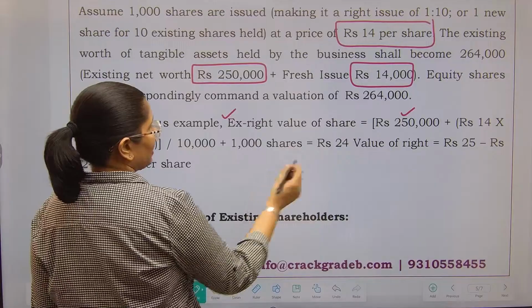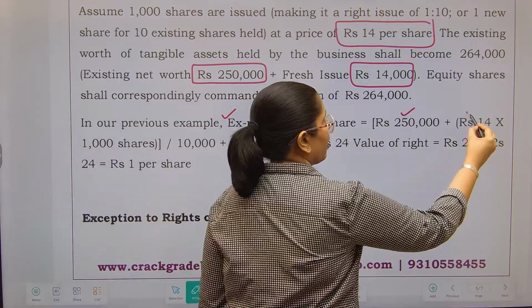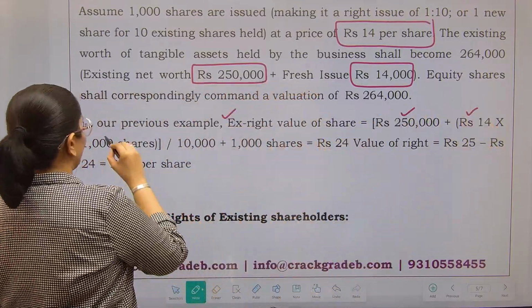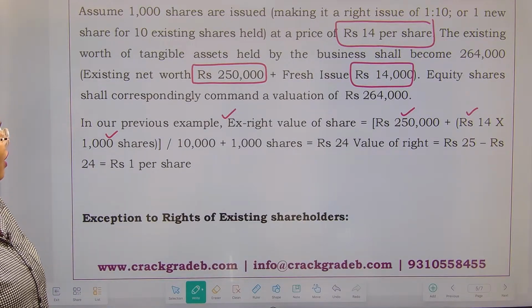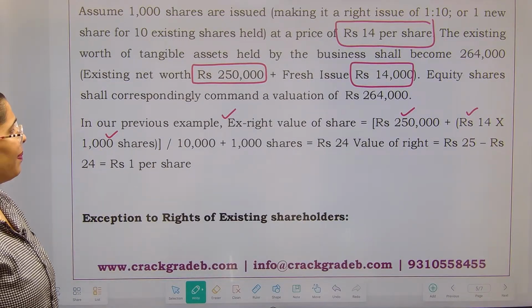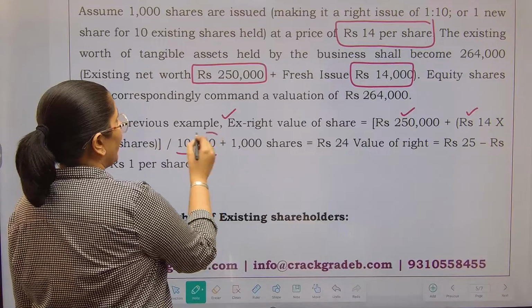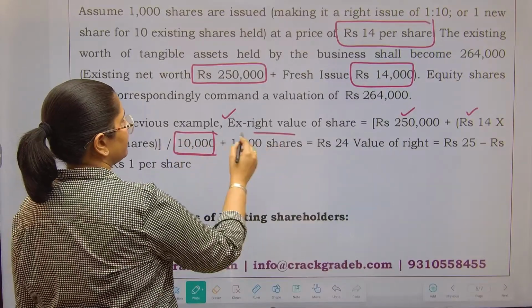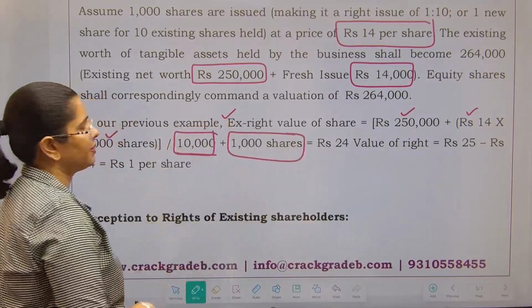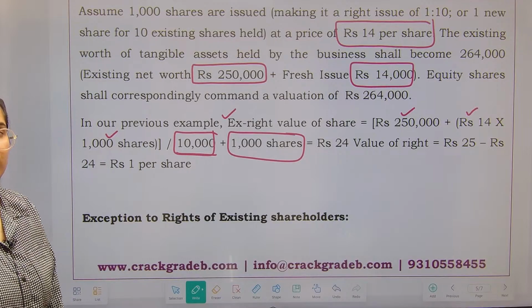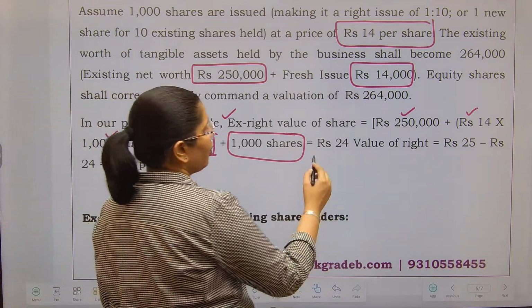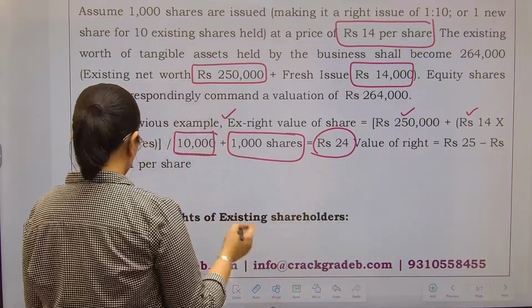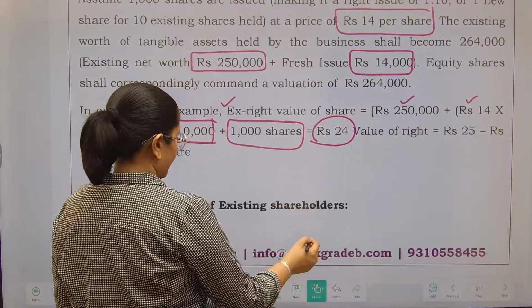So 2,50,000 plus 14 rupees per share multiplied by 1,000 shares. That means 14,000 rupees, divided by what were your existing shares and the new shares. ठीक है? What were your existing shares and the new shares? So 24 is the value of right. देखो, let me explain you.